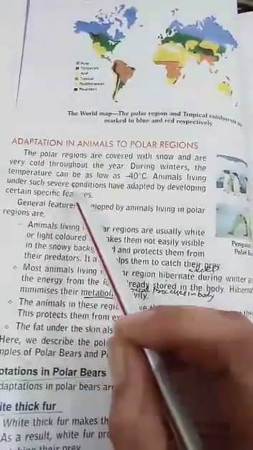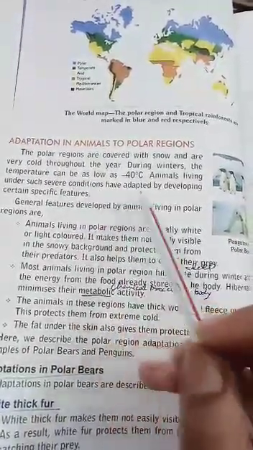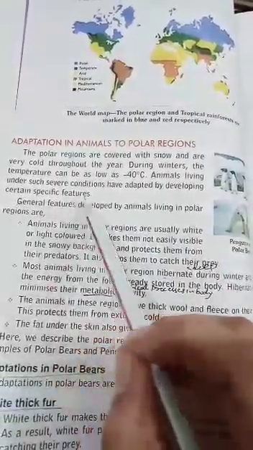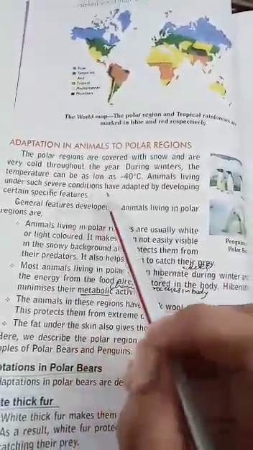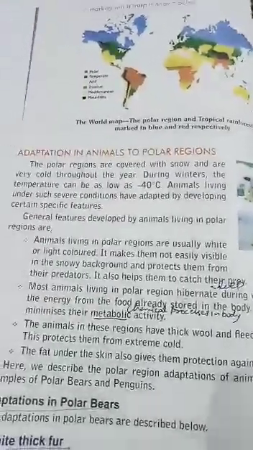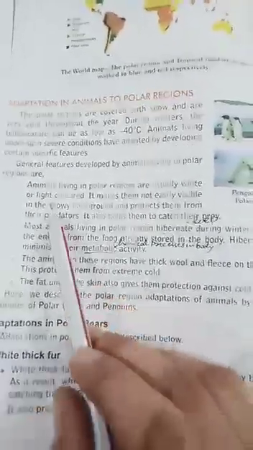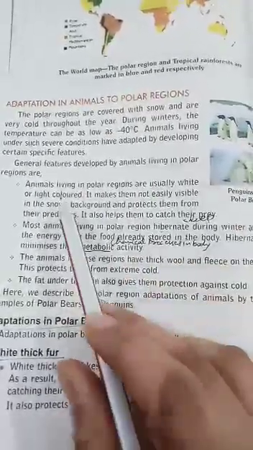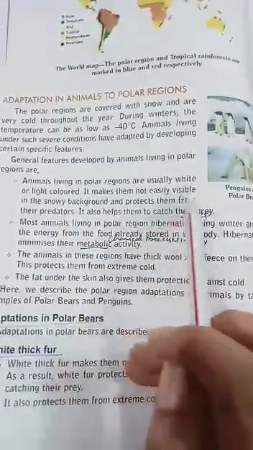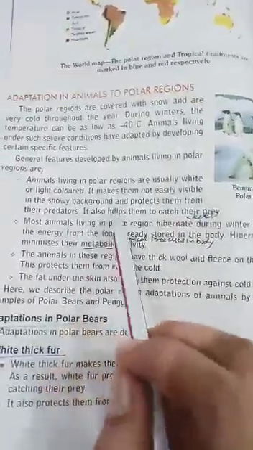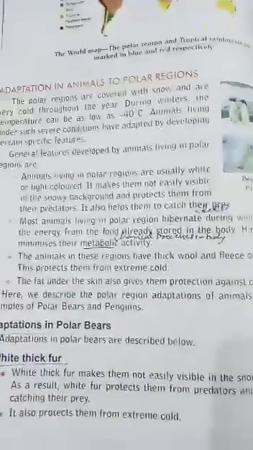Animals living under such severe conditions have adapted by developing certain specific features. Which animals are living in the polar region, in their body some special features are there. Now we will discuss those general features which are in almost all the animals living in the polar region. Animals living in the polar region are usually white or light colored.